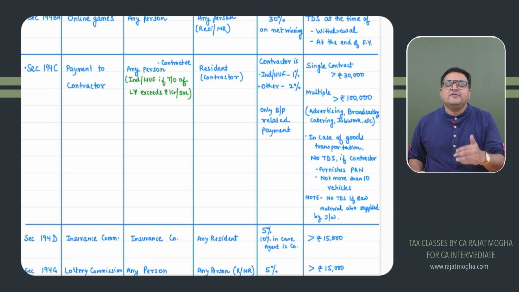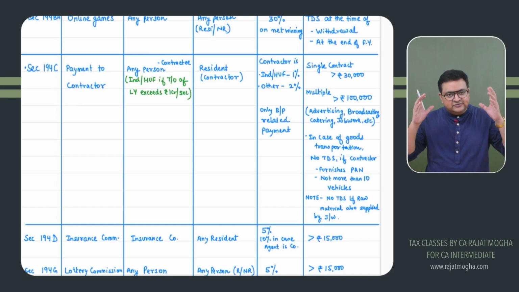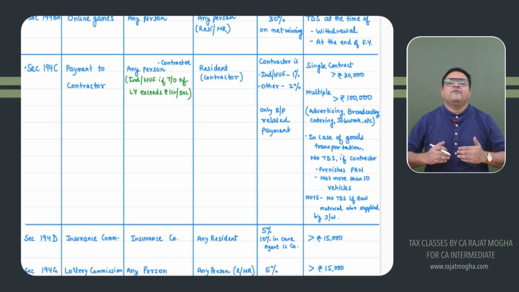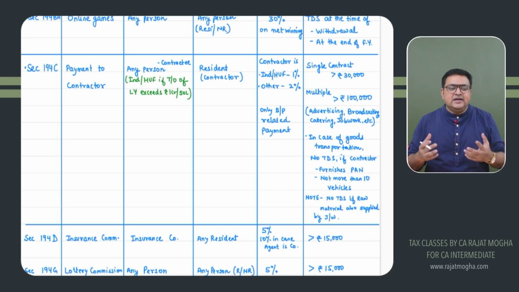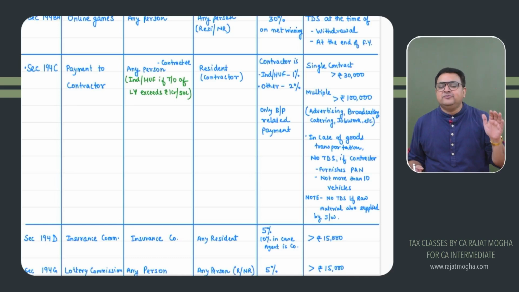So if you have given a contract to someone, this contract can be for anything or any work which you would like to get done. You can give a contract to a job worker. Let's say you would like to advertise your business in your city, so you give this contract to an advertising agency. Or let's say you would like to transport your goods from one place to another, so you give a contract to a transporter, correct? So there could be several types of contract.